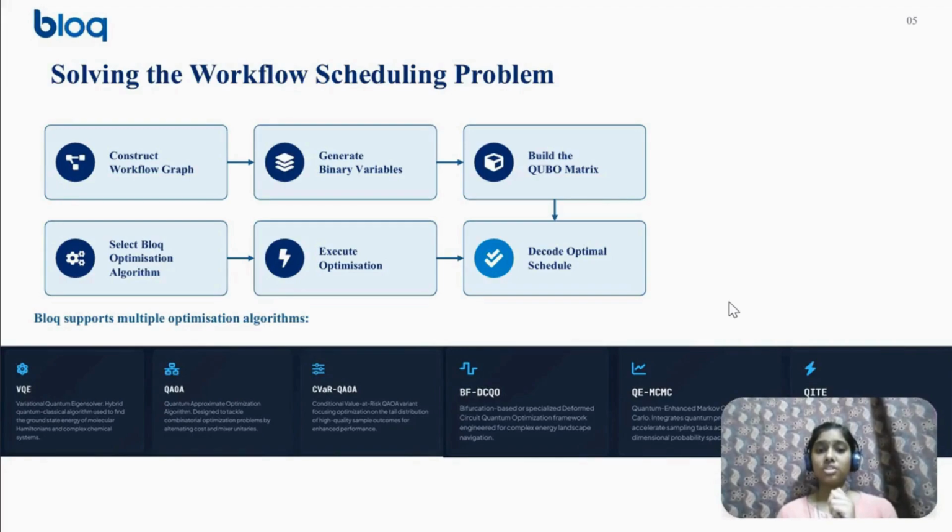One of the strengths of Block is that it supports multiple optimization algorithms for solving the same QUBO formulation. Rather than focusing on a single solution, the goal of this demonstration is to evaluate how different algorithms perform on the same optimization problem. We can compare them using metrics such as objective value, runtime, and the quality of the returned bit string. This makes it easy to benchmark different optimization strategies while keeping the same QUBO unchanged.